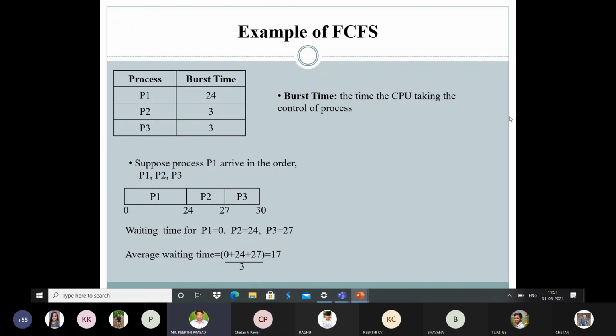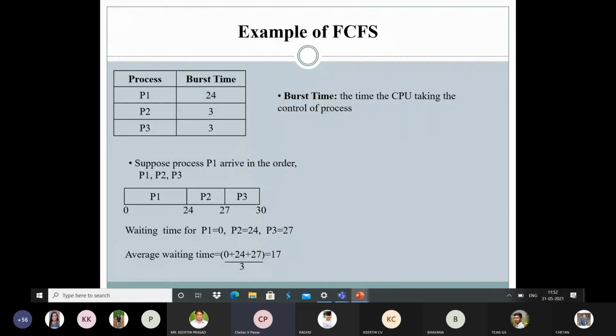P2 starts at 24. Next, P1 is 0 to 24. Next, P2 burst time is 3. If we add 3 to 24, we get 27. Next P3 starts at 27. If we add 3 to 27, we will get 30.